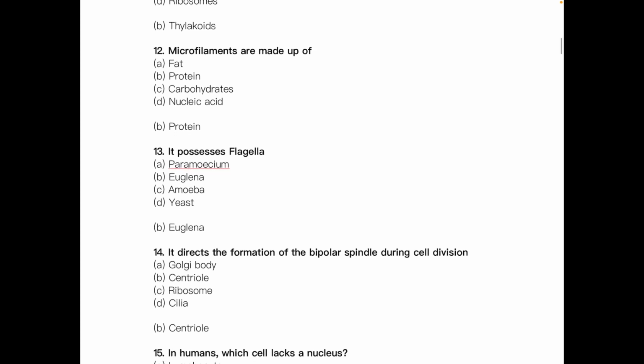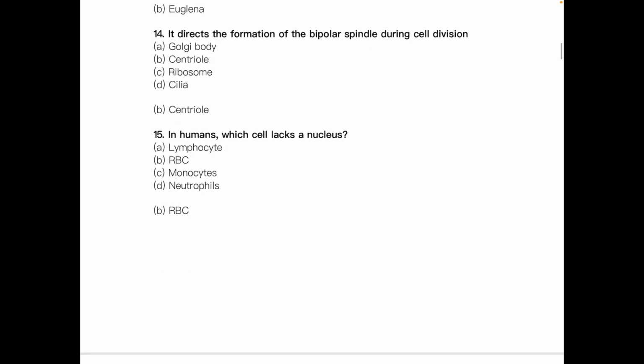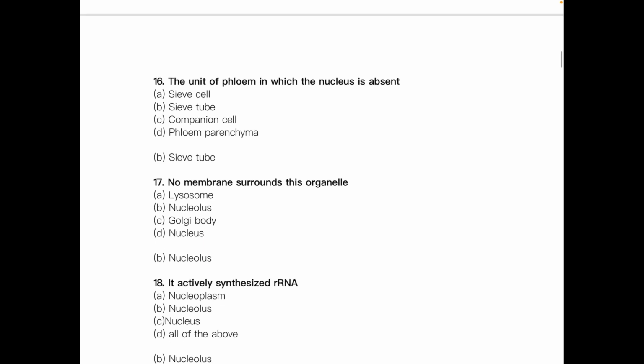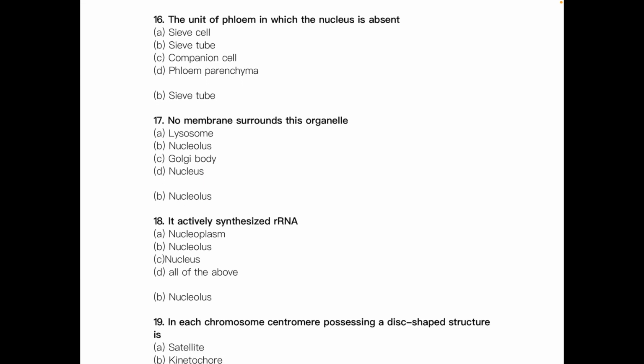Then, it directs the formation of a bipolar spindle during cell division. The answer is centriole. Next, in humans, which cell lacks a nucleus? The answer is RBC, which does not contain any nucleus. Then the unit of phloem in which the nucleus is absent is the sieve tube. No membrane surrounds this organelle. The answer is nucleolus. It actively synthesizes rRNA. The answer is nucleolus.